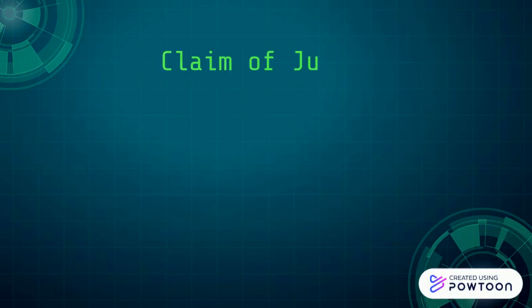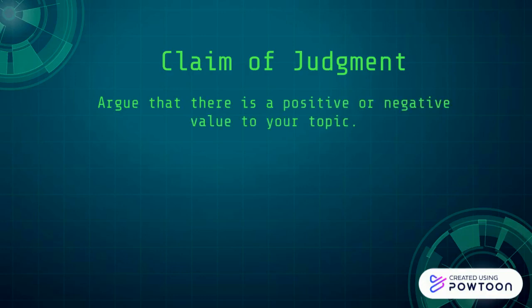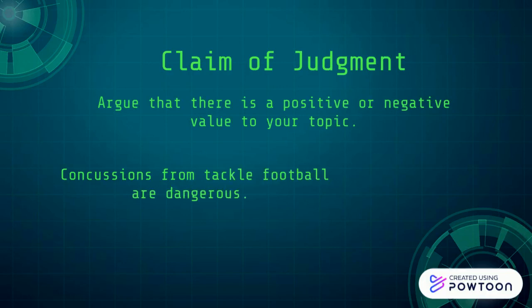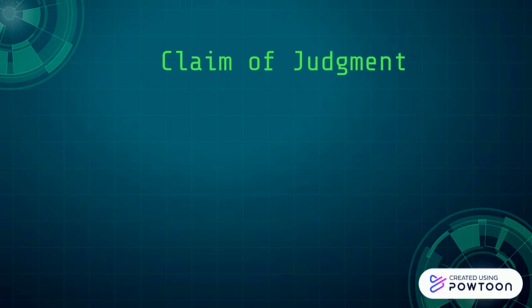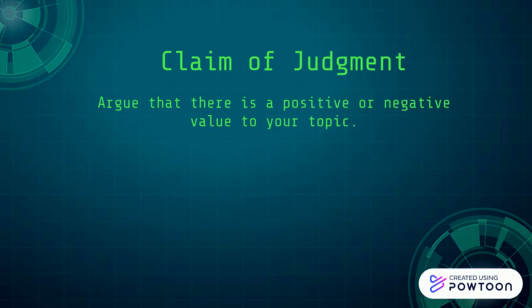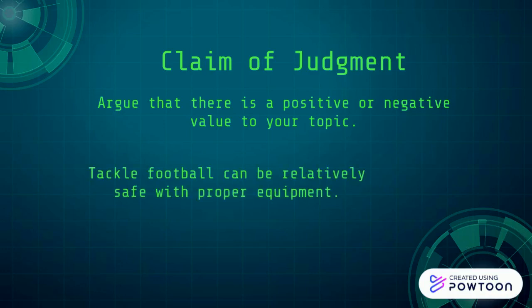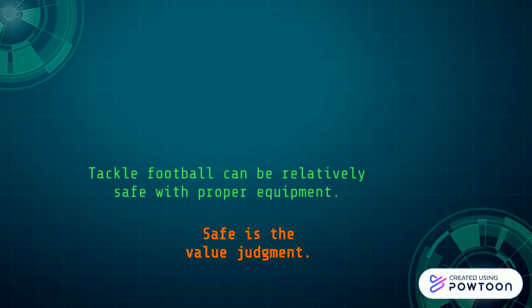A claim of judgment argues that there's a value to your topic, either positive or negative. For example, I might argue concussions from tackle football are dangerous. Concussions from tackle football is my topic, and dangerous is my value judgment. Let's take a look at another example of a claim of judgment. And this time I'm going to argue for a positive judgment. I could say tackle football can be relatively safe with proper equipment. Safe is my value judgment here.